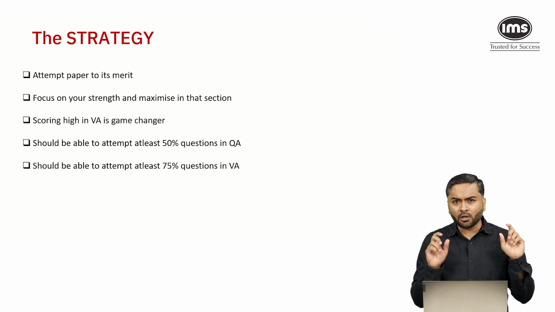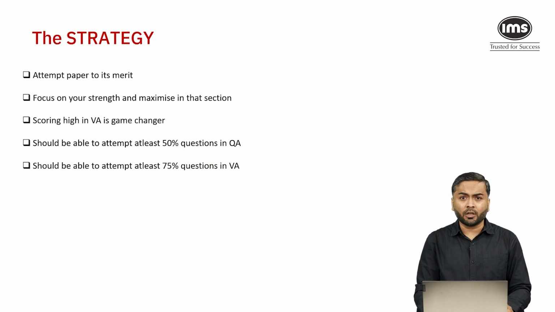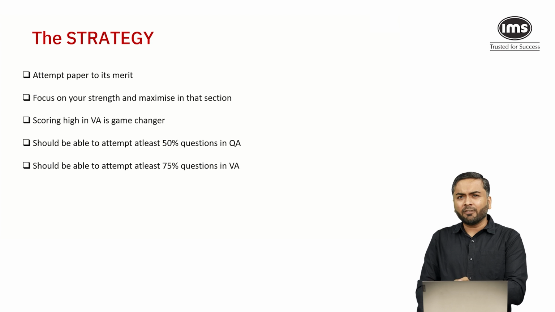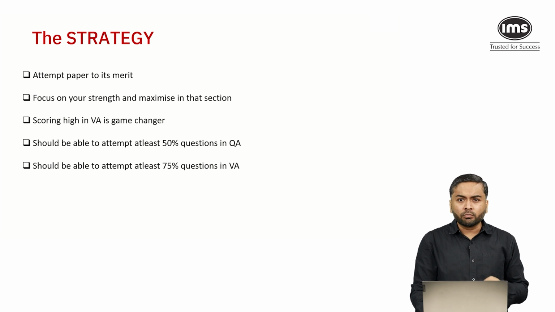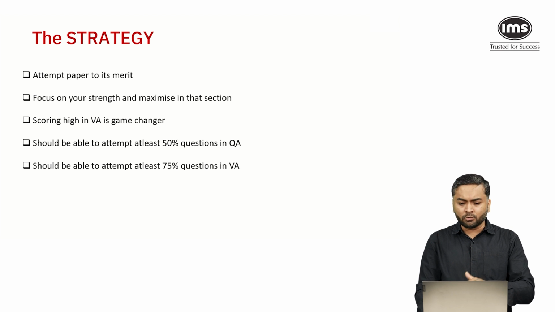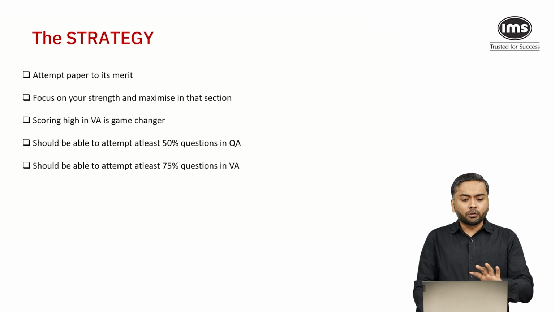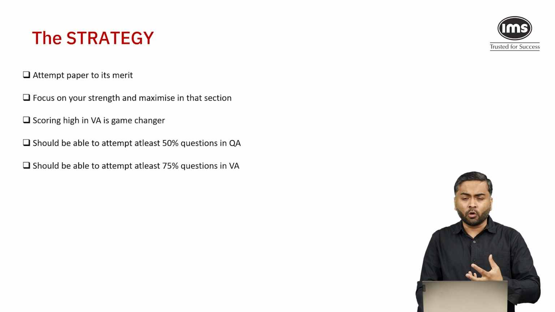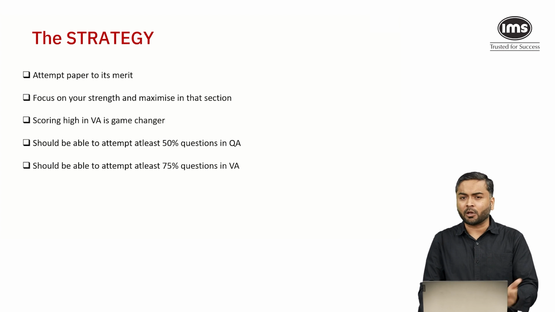Also, let me give you a warning. Maybe if the paper becomes difficult, this percentage will slightly go down. But more or less, 50% in QA will not go down to 20%. It will be around 40 or 45, right? 75% in VA will not go down to 35 or 40%. It will go to maybe around 60-65%, not significantly lower, right? So solve mocks and develop the understanding of whether the paper is easy or difficult, and attempt accordingly.